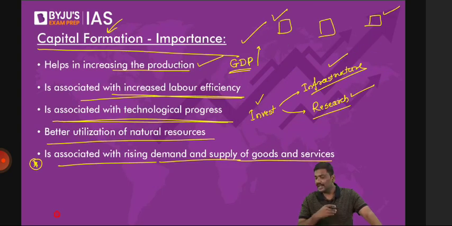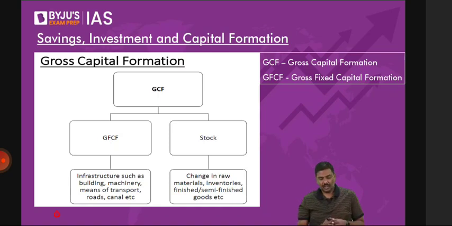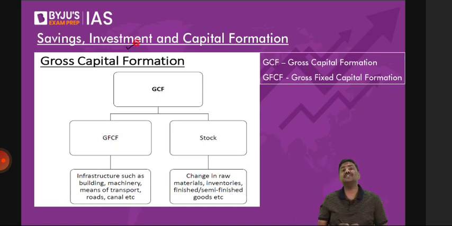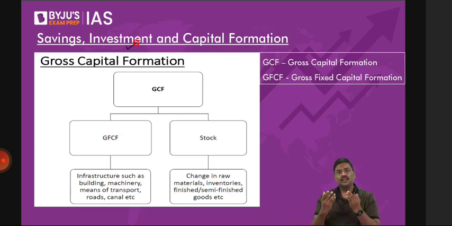Point 2. My dear, when you have better technology, rather than producing 10 goods, now the labor will be able to produce 12 goods. Labor productivity will increase. Okay? Done. So these are the reasons why capital formation is necessary. Now, whenever you talk about capital formation, there's a term called gross capital formation. So what is gross capital formation? Total amount of capital formation that is happening in one year. Simple. In one year, how much is the total capital formation? That is called gross capital formation.